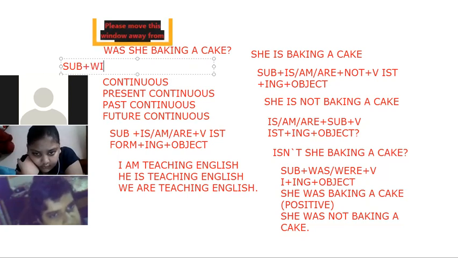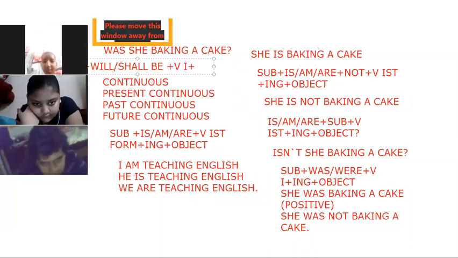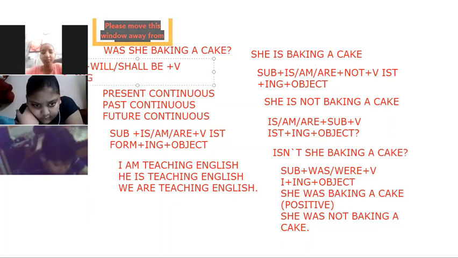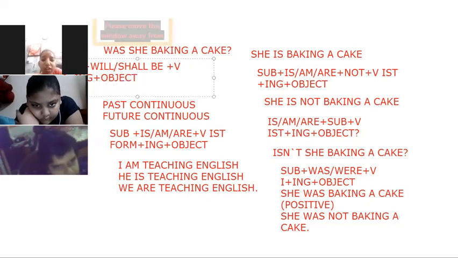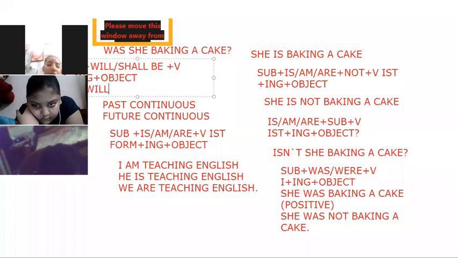Subject plus will be, shall be, plus verb first form plus ing plus object. She will be baking a cake. Very good. When you change into negative, she will not be baking a cake.